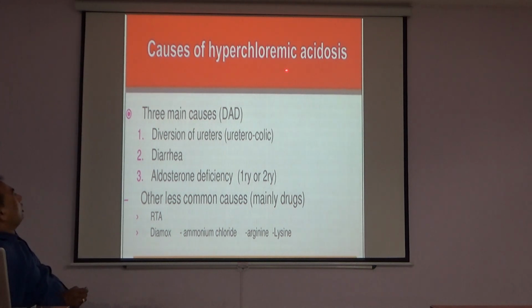Causes of hyperchloremic acidosis: there are 3 main causes, that is the DAD. DAD means diversion of ureters, aldosterone deficiency and diarrhea. Other less common causes are mainly drugs, RTA, that is renal tubular acidosis, Diamox, ammonium chloride and arginine, that is lysine.